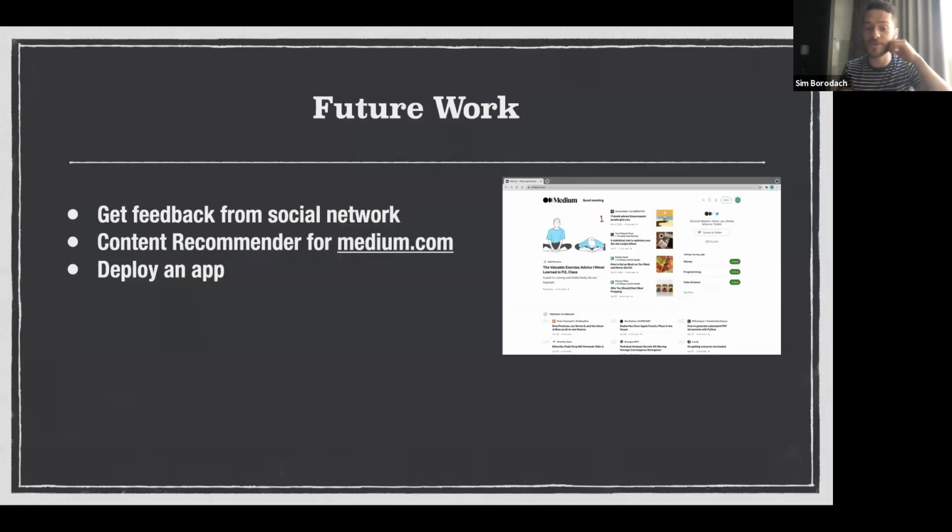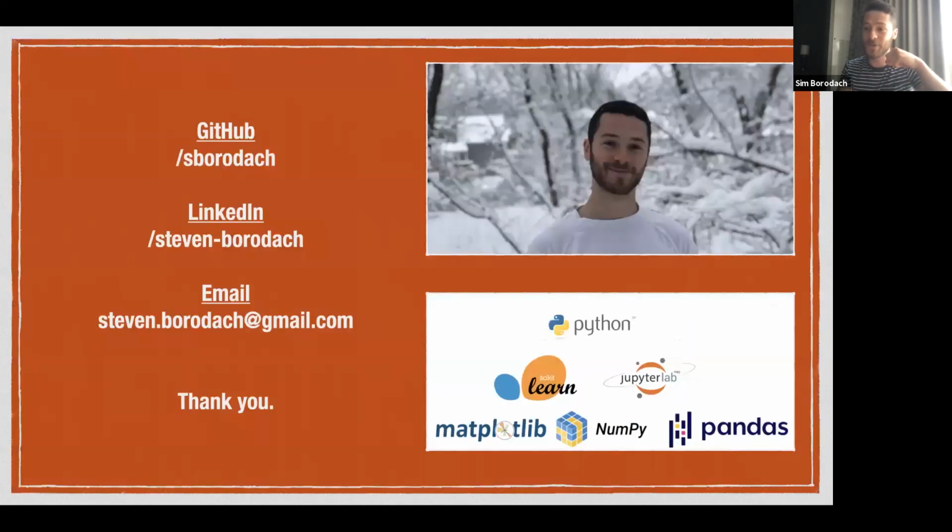recommended. For future steps, I would like to get feedback from my own social networks. I would provide them this recommender and see how they actually find it functions for themselves. I would also like to create a content recommender for medium.com and deploy an app so that this work can be reproduced. Thank you so much for listening.